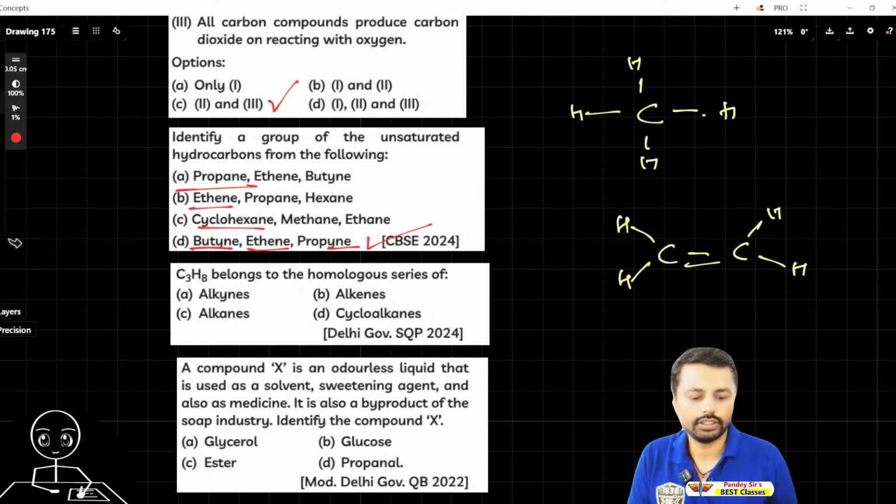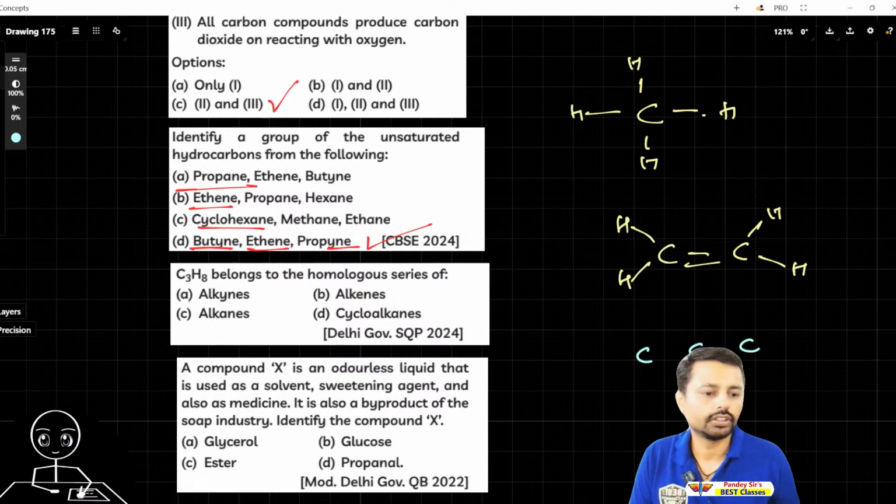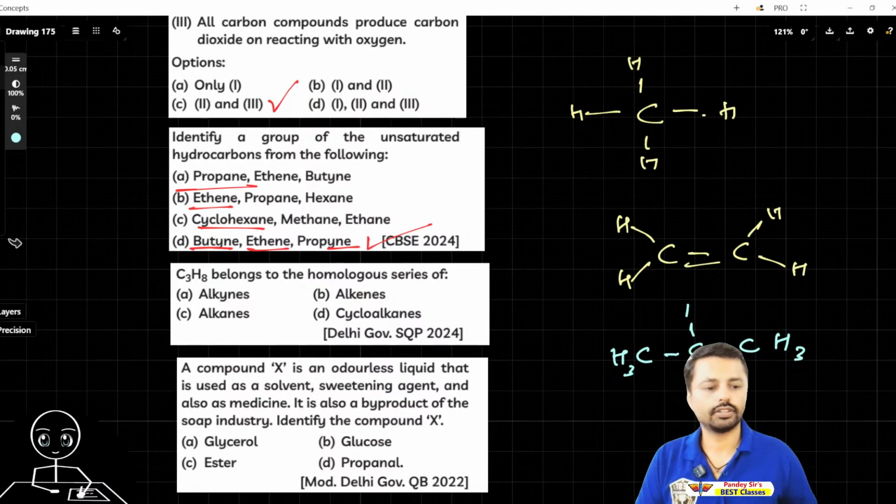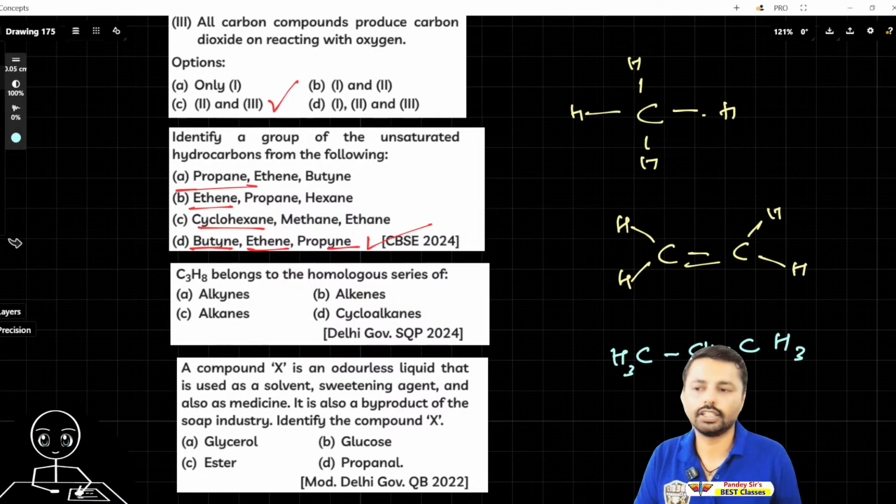So you have to draw 3 carbons, and then 8 hydrogens. Here will be 3 hydrogens, here will be 3 hydrogens, here, here. Yes, 8 hydrogens. Or you can write CH2 here, your choice. So it's C3H8, all single bonds. Which one among them has single bonds? So two of these are wrong, and one of these is correct. That much clue I'll give. You have to answer in the comments.